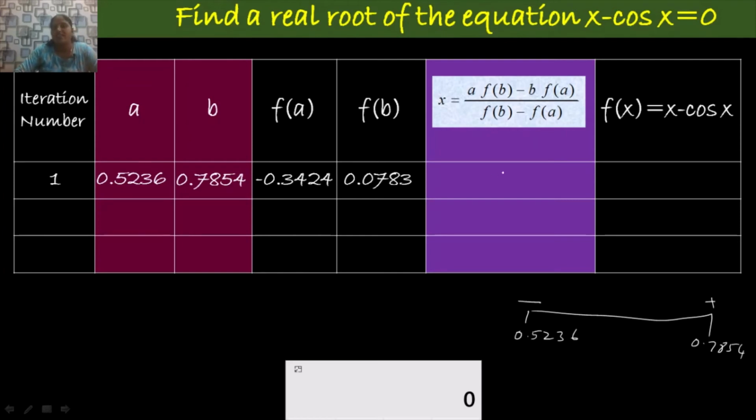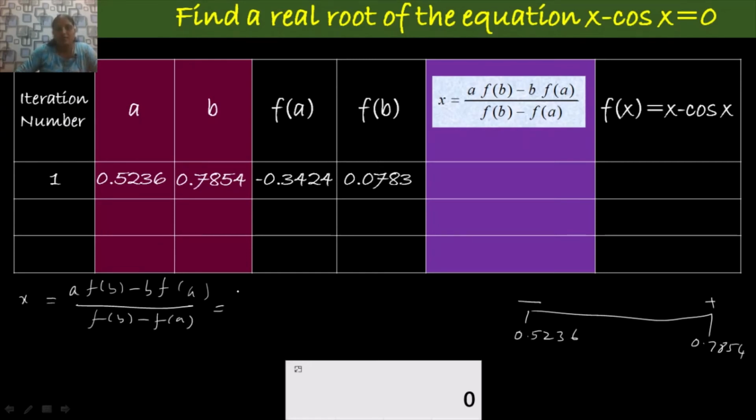Next we calculate the value of x, that is the next approximation: x equals a f of b minus b f of a over f of b minus f of a.